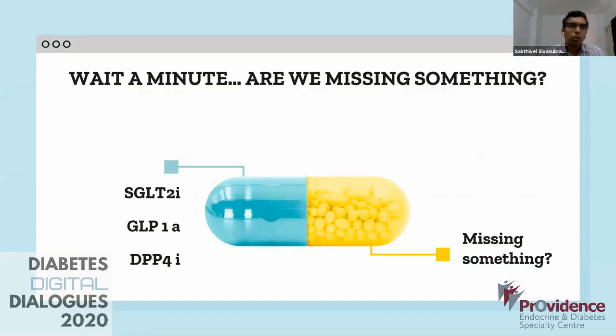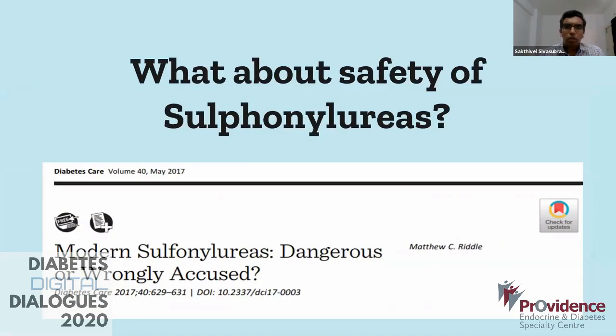Now, wait a minute. Have I spoken about all the anti-diabetes agents? We spoke about SGLT2 inhibitors, we spoke about GLP-1, DPP-4, but are we missing something? What about the safety of sulfonylureas? Are the modern sulfonylureas dangerous, or are they wrongly accused?